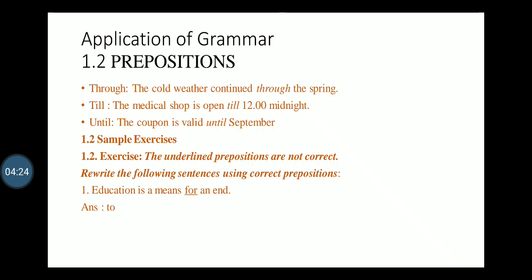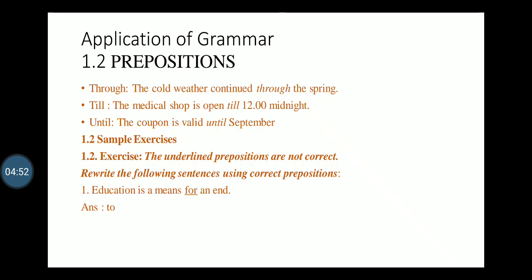Have you got it? Next, there are some prepositions like for, from, and since. What do they indicate? They indicate place as well as time. For is a simple preposition which indicates time. From is a compound preposition, it indicates time.